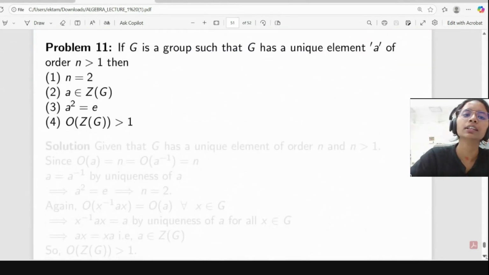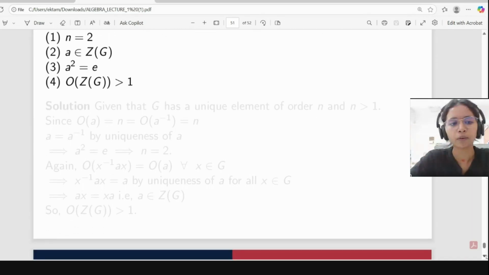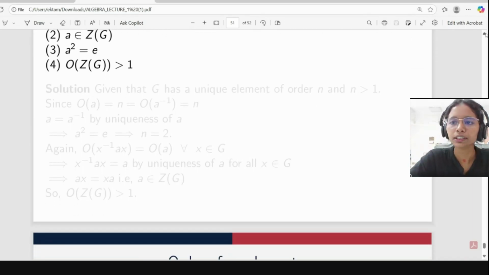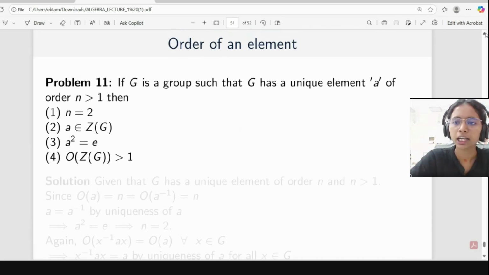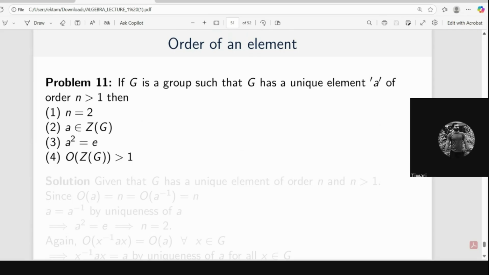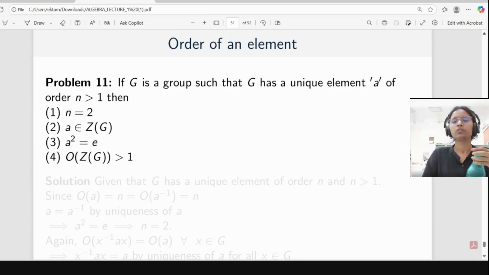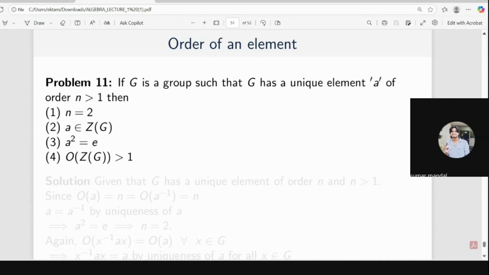This is the question. If G is a group such that G has a unique element A of order n greater than 1, then n equals 2, A belongs to the center of G, A is equal to E, and the cardinality of Z(G) is greater than 1. So this is the question. I'm giving you a few minutes, you try. Option 2. Okay, what about the others? All are correct.